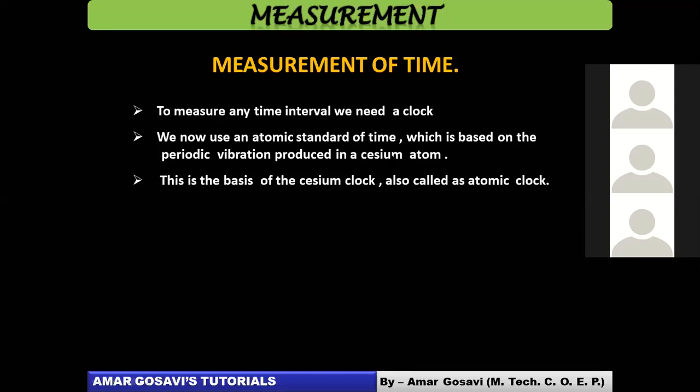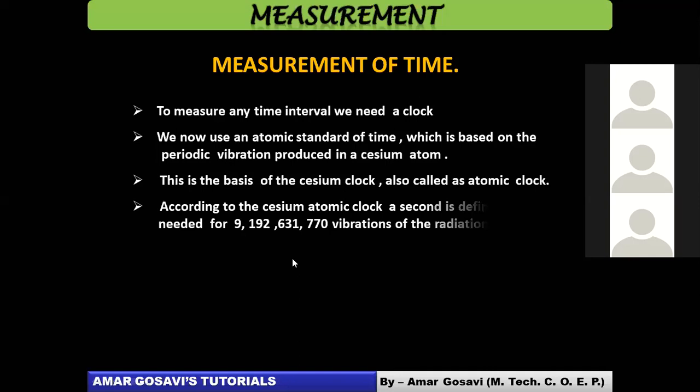Okay, so let's understand the definition. Now what this says, according to the cesium atomic clock, a second is defined as the time needed for, look here, concentrate high. Look at this point, okay? According to the cesium atomic clock, how do you define 1 second? It is defined as the time needed for this entire number of vibrations of radiation.